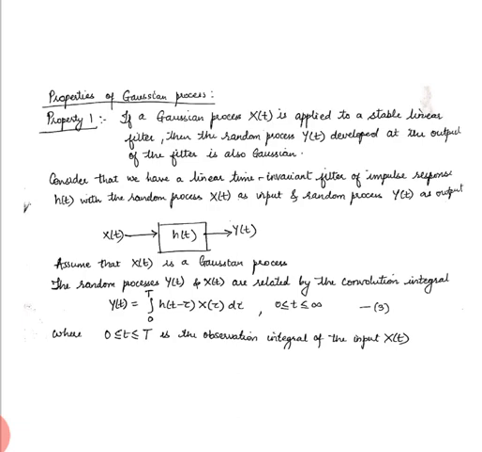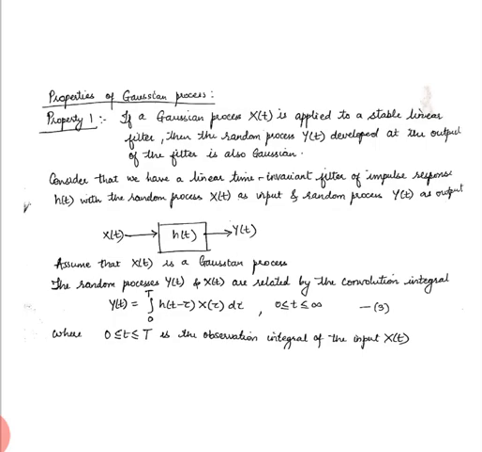So we will solve it with respect to the convolution integral. Okay, so y of t is given by the convolution integral. Now the observation interval is 0 to t for the Gaussian process, so the integral is from 0 to t of x of tau h of t minus tau d tau. This is the normal convolution integral which you have studied in signals and systems, and 0 to t is the observation interval of the input x of t.